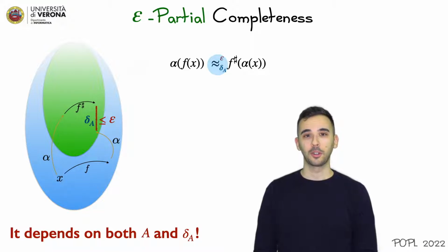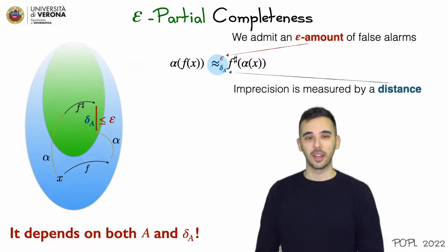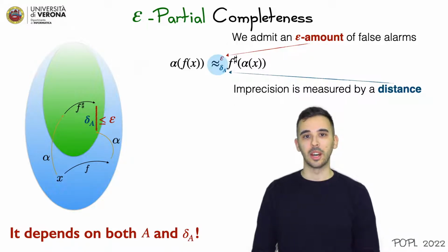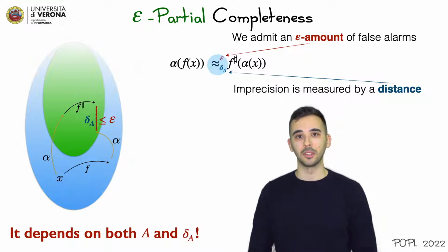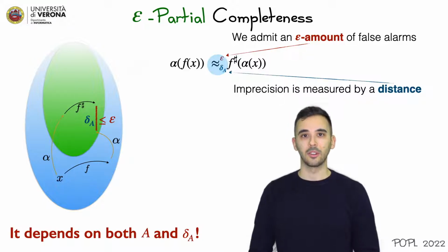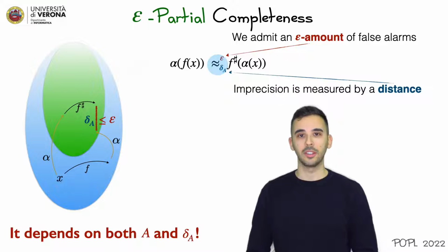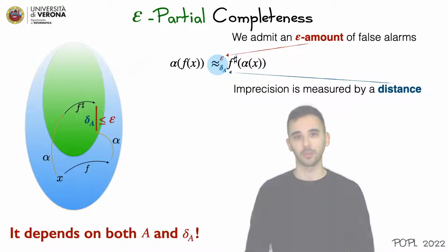We introduced the notion of epsilon partial completeness. As you can see here, we still have incompleteness, but this time the result between the abstraction of the concrete function and its abstract interpretation is bounded by an epsilon amount, and this imprecision is measured by a distance. So our framework still strictly depends on both the abstract domain and the distance chosen.